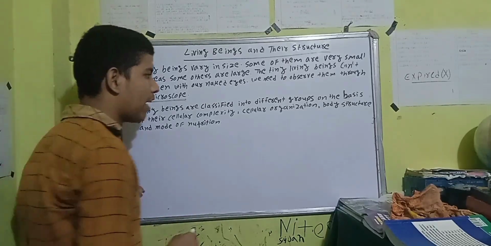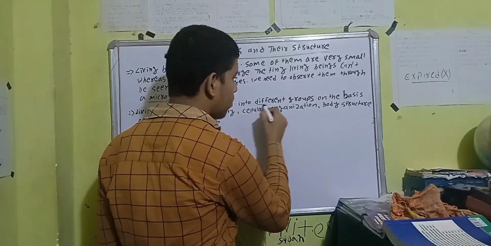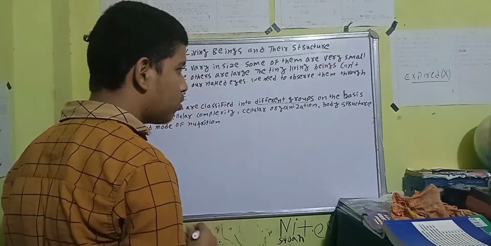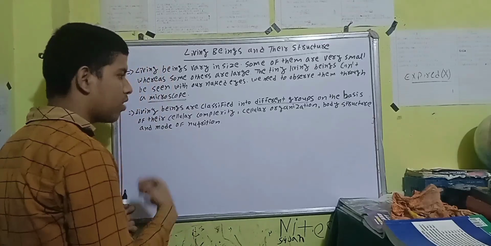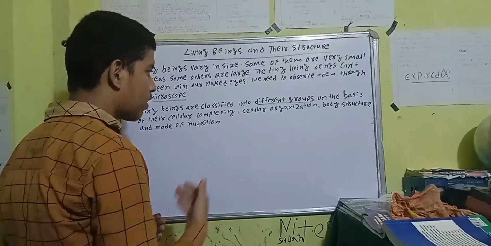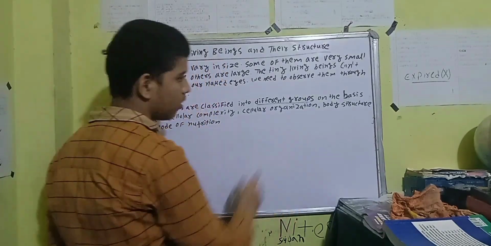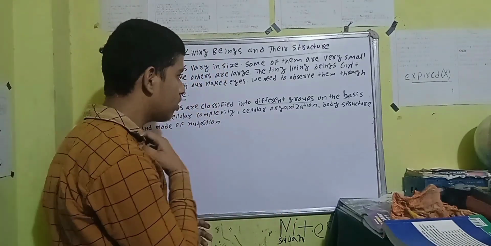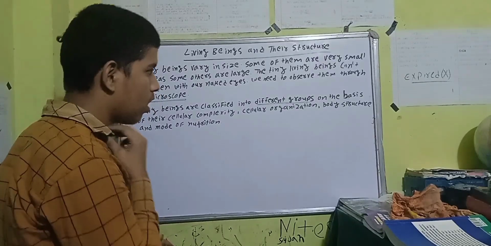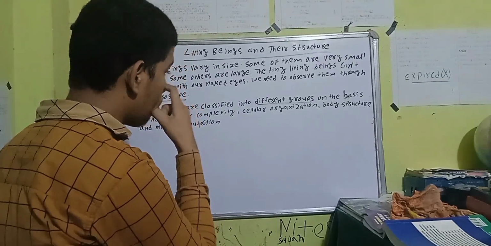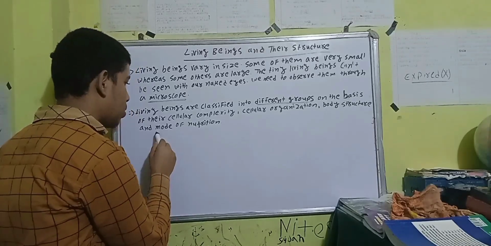Living beings are classified into different groups. They are classified into different groups on the basis of their cellular complexity, cellular organization, body structure, and mode of nutrition.